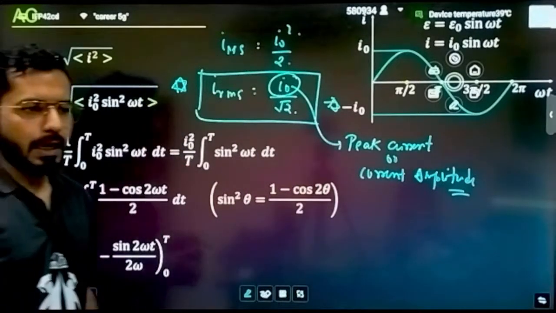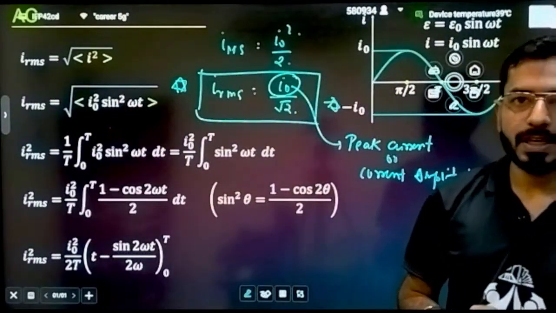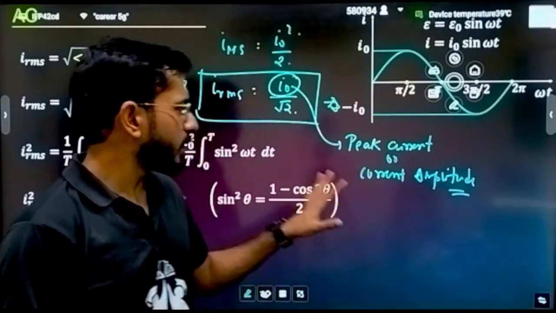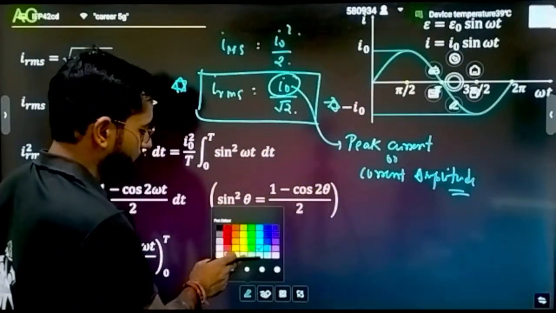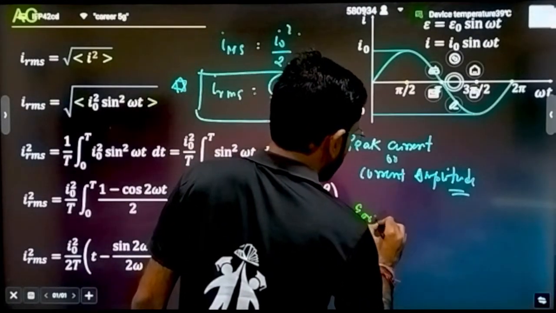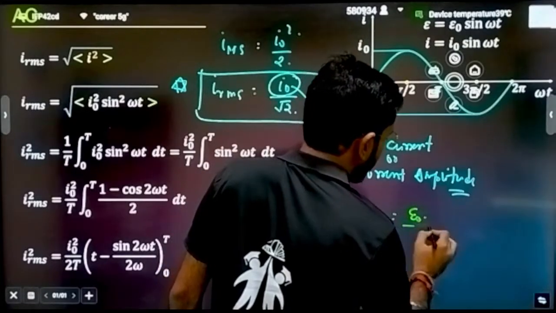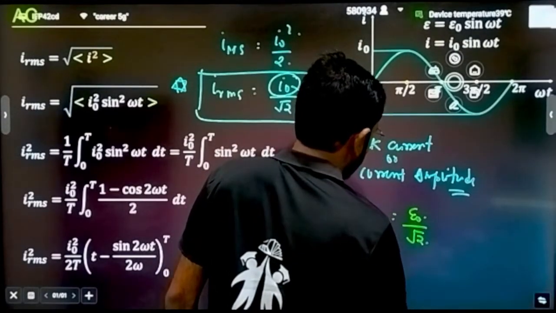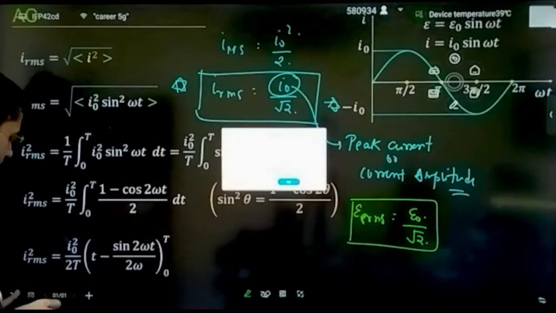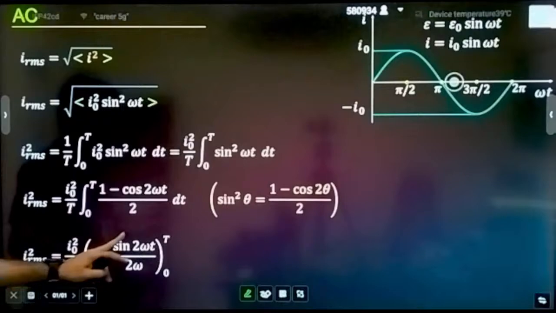Is it clear to you? It is also represented as current amplitude. This was the complete derivation that you have to understand. Okay, this was the complete derivation, and this is very important. Even it is valid for EMF also. It is not only for current. If someone asks you, tell me E RMS, then what will you be writing? It will be equals to E naught divided by root 2. Okay. So please remember it. It is a very important result. Okay, you cannot afford to forget this result.